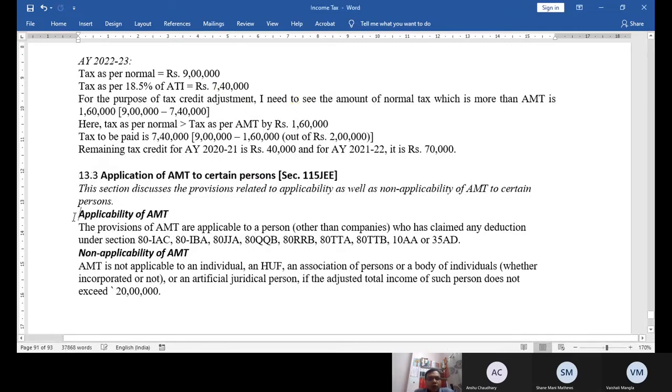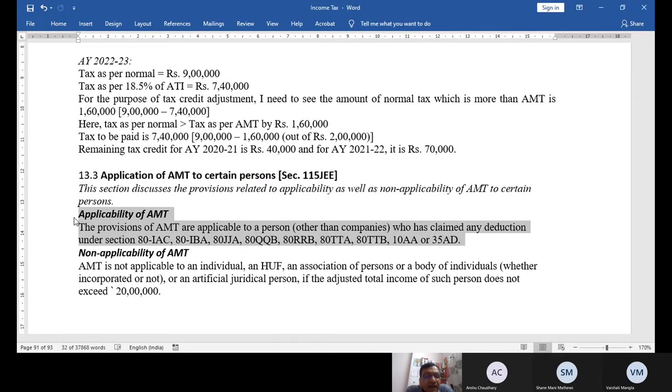First of all, to whom is it applicable? The provisions are applicable to a person other than companies who has claimed any deduction under section 80IAC, IBA, 80JJA, 80QQB, RRB, TTA, TTB, 10AA or 35AD. On these people only AMT is applicable, and to whom is it not at all applicable?